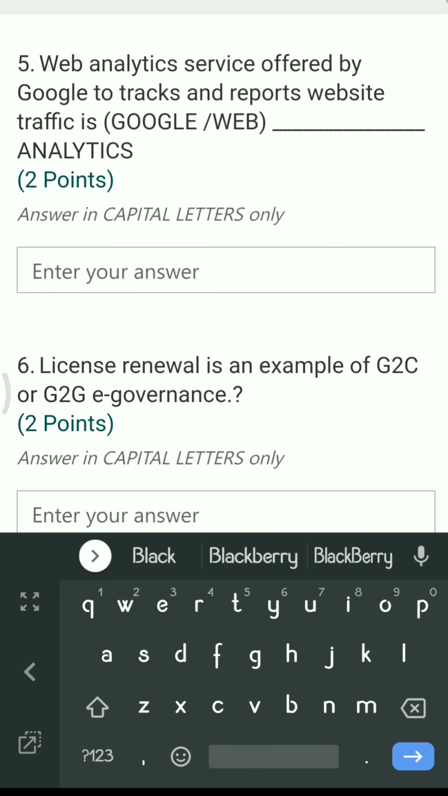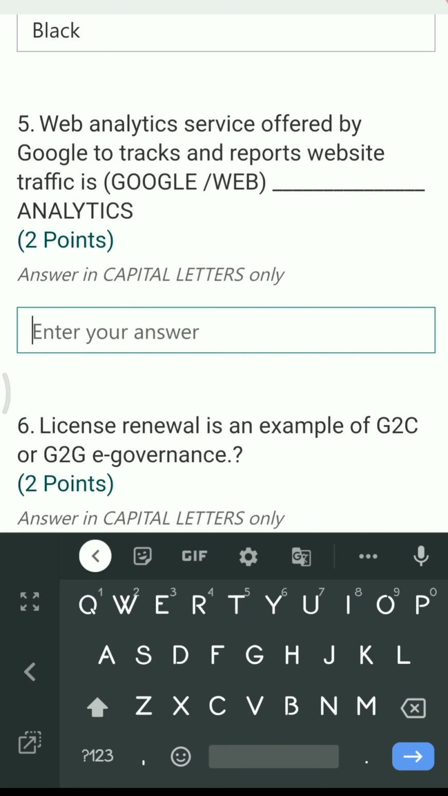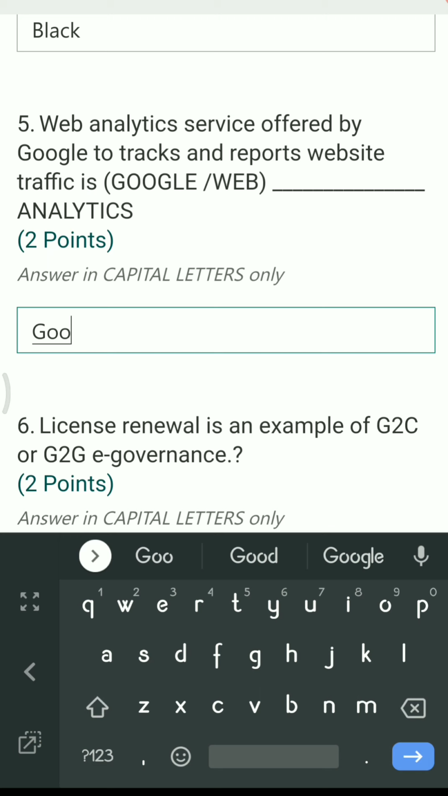Next question, web analytics service offered by Google to track and report website traffic is dash. So options are Google and web. So here the answer is Google Analytics. So you just have to type the answer, that is Google Analytics.